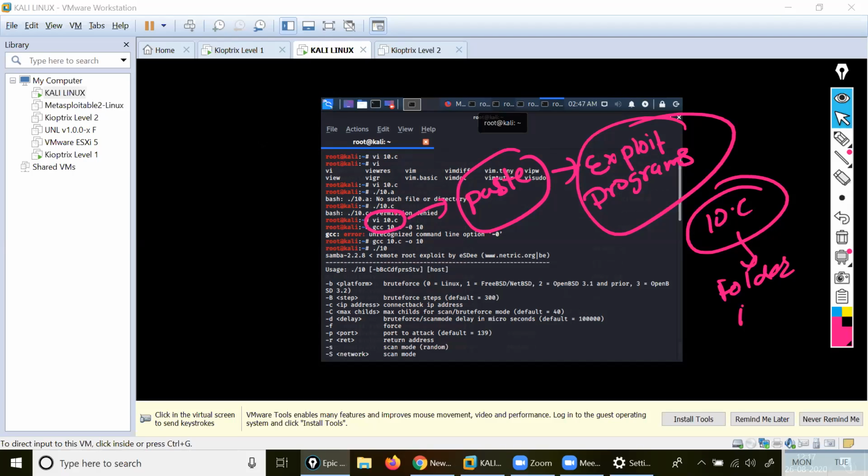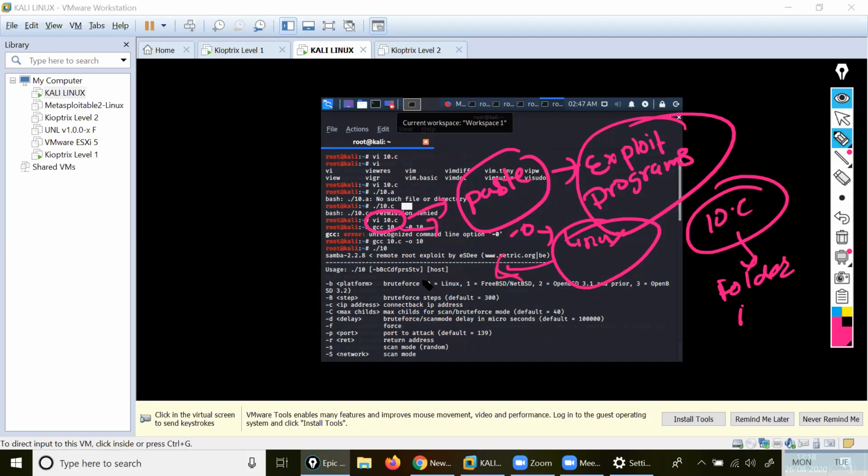GCC is the compiler. With the help of this compiler, I execute and check the vulnerability. Understood? If I use 0, 0 is for Linux. So this is Metasploit we are using inside that.